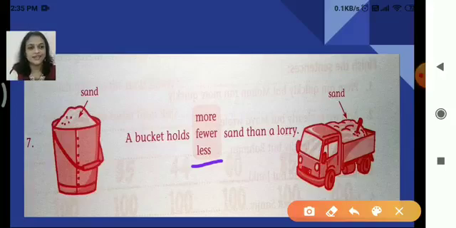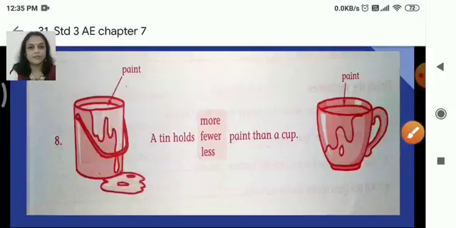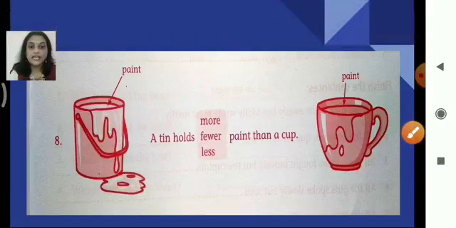Got it? Okay. Now, here again in the picture, we can see paint in a tin and paint in a cup. Now we have to compare these two, and while comparing we have to see the paint. The first picture is of a tin.